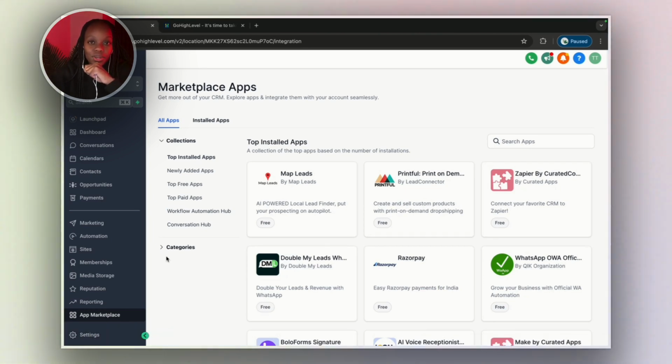But yeah, I just wanted to show you why people are moving to this platform. I know it looks empty, but when you start building inside this platform, I promise you it gets so sticky. It saves businesses so much time, so much money. They have everything in one place. There's literally no need to stress about anything else when you use GoHighLevel.